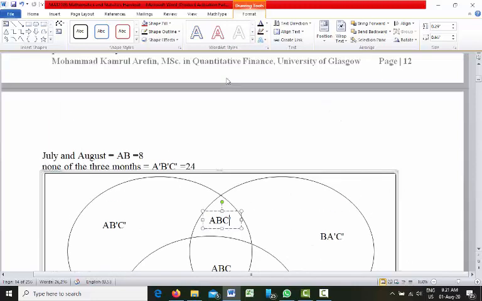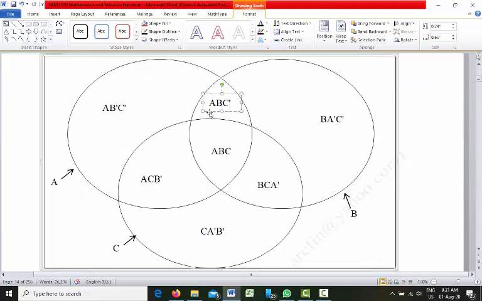Now this one. In this portion circle A is there, circle B is there, but C is not there because C ends here. So we will have A, B, C prime. Again in this portion circle B is there, circle C is there, but A is not there, so we will have B, C, A prime.